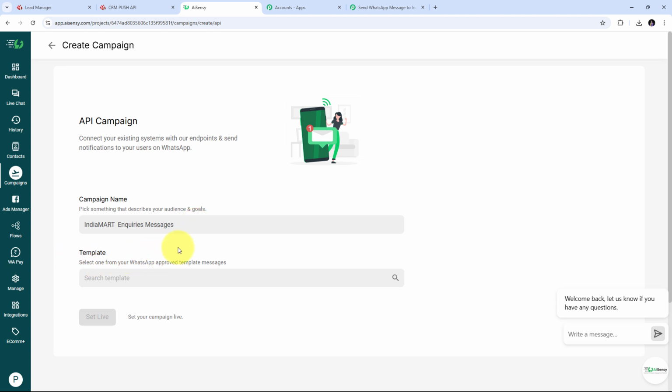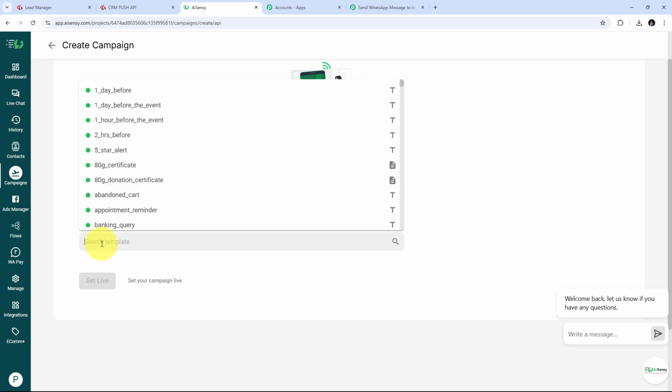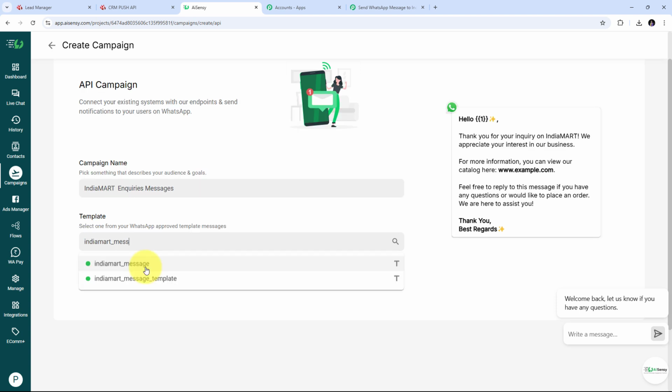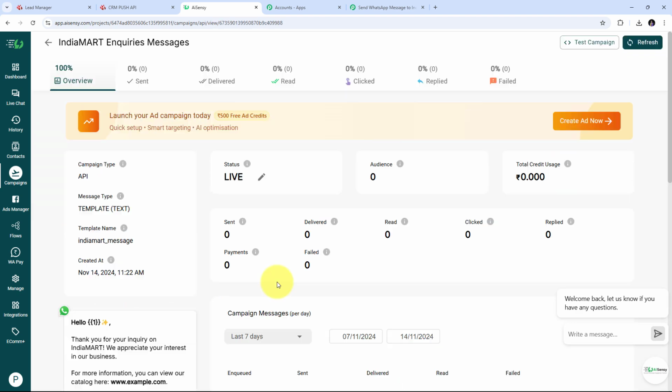Now I have to select my template. I'm going to select the template that I have created in my IndiaMART account, and I'm going to search for my template here. That is going to be IndiaMART messages. I'm going to select my template here, and now I'm going to make my campaign live. So I'm going to click on this set live button, and I'm going to go to my campaign, and here I have created this live campaign.